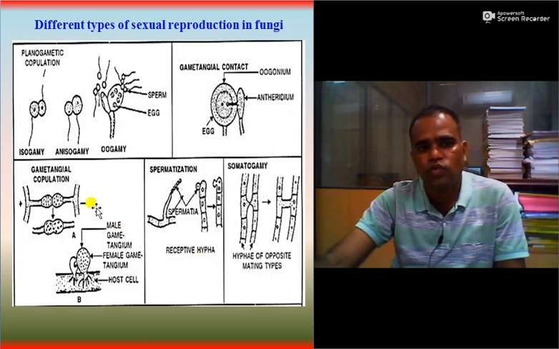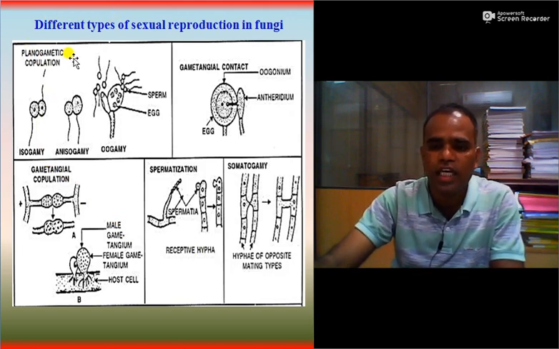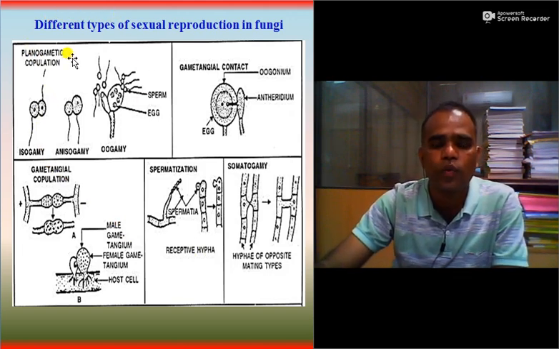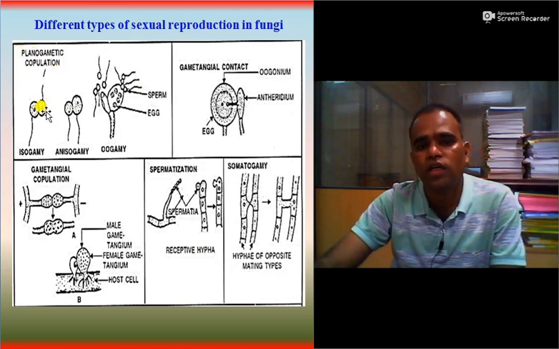So here once again we can see the explanation with the figure. Planogametic copulation includes isogamy, anisogamy, oogamy. Gametangial contact has a tube like structure. In gametangial copulation, the donor cell gives all its content to another cell and forms zygospore.